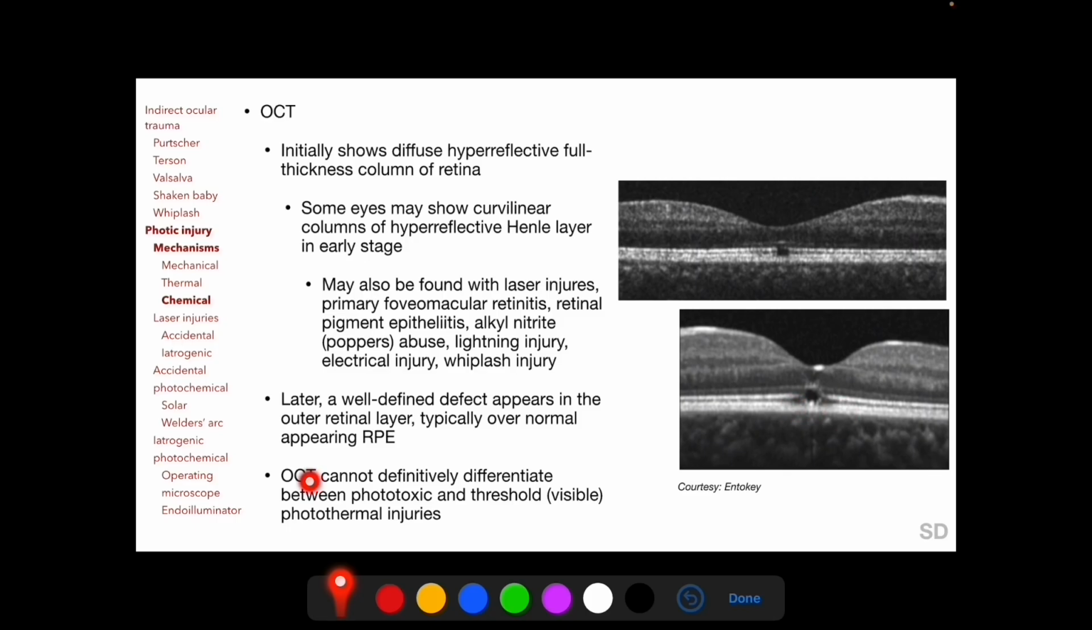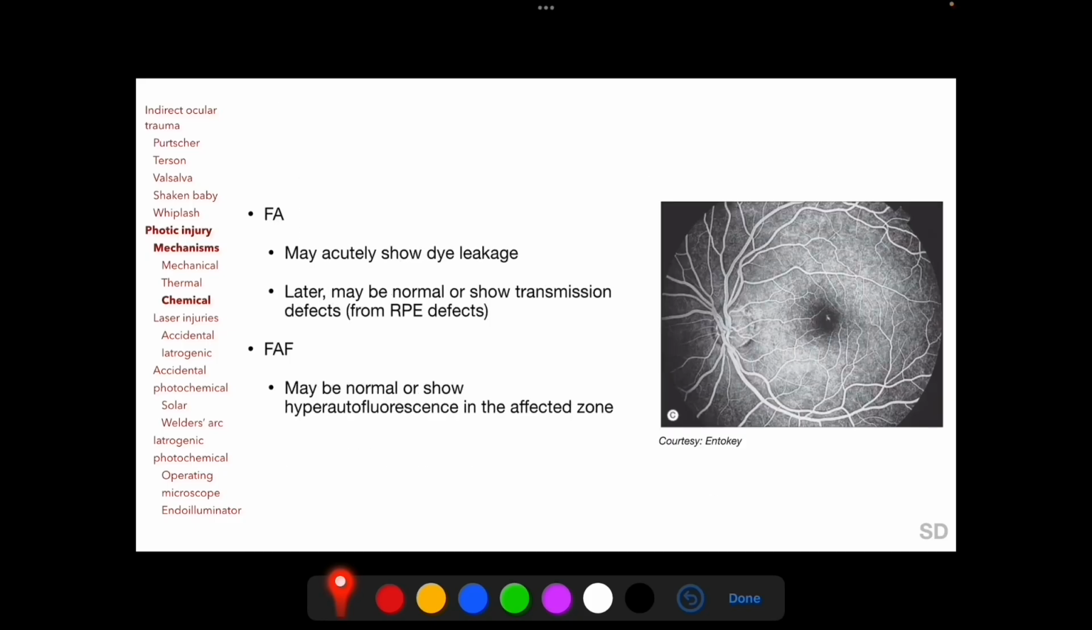OCT cannot definitively differentiate between phototoxic and photothermal injuries because in both entities OCT shows hyperreflectivity of a full thickness column of retina. Following phototoxic injury, fluorescein angiography may acutely show dye leakage, and later the fluorescein angiogram may be normal or may show transmission defects. Fundus autofluorescence may be normal or show hyperautofluorescence in the affected zone.